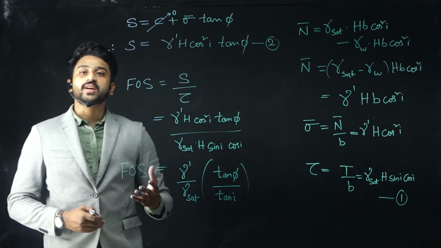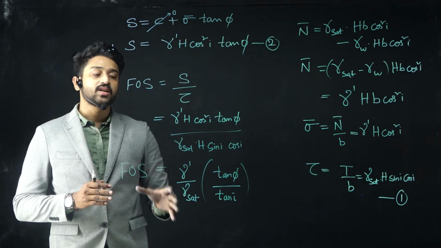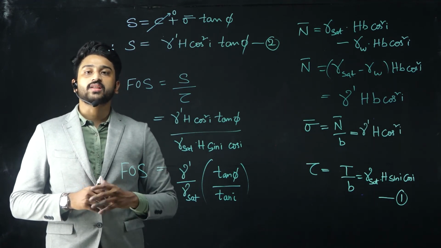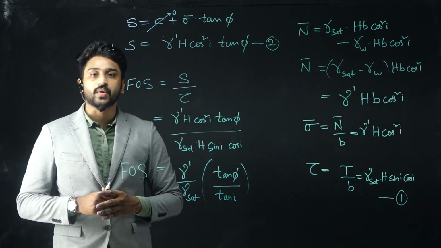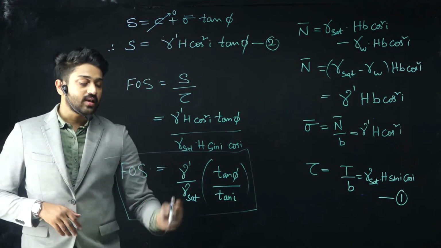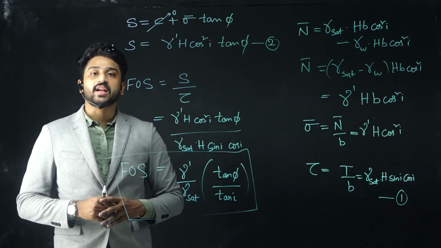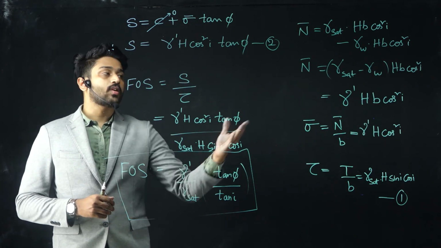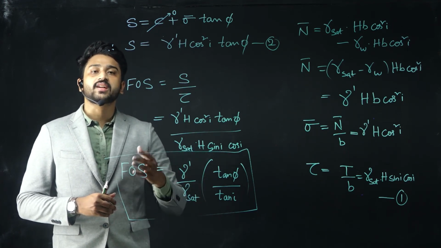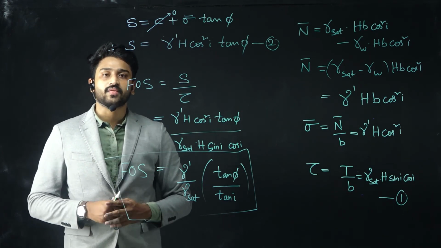Unlike the previous two cases, the dry state and the submerged state, in this particular case of steady seepage we have observed that it is dependent on the unit weight of the soil, the submerged unit weight as well as the saturated unit weight. That is the only difference apart from the previous two cases. This can be observed clearly. So that is the entire stability analysis of infinite slope that we have considered, for cohesionless soil in three different states: a dry state, a submerged state, or a steady seepage state. That is what we have discussed in today's lecture.